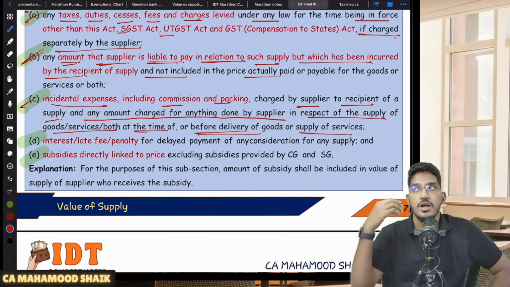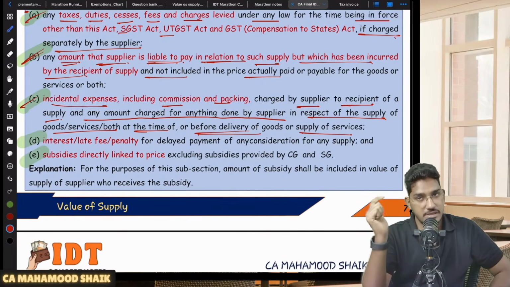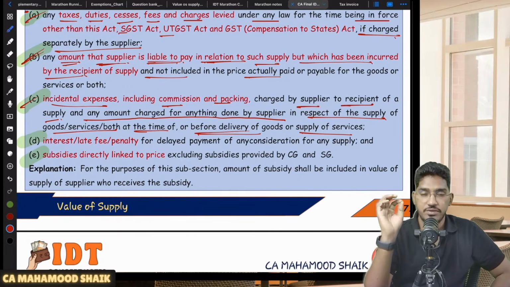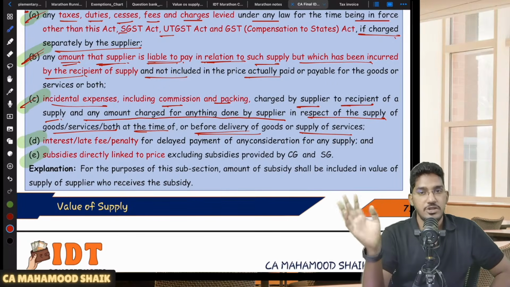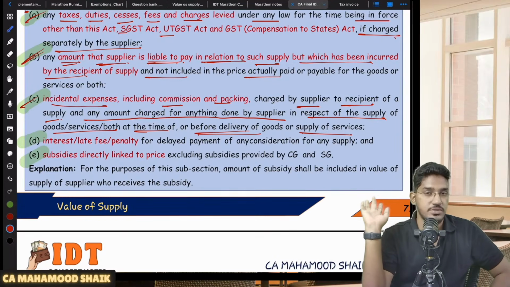Let us say, for example, you have ordered some goods. Now you ask the supplier, sir, before delivering the goods to me, please do some testing. You are buying some food articles. Now you want the supplier to get some inspection report. So the supplier says, okay sir, I will supply the goods amounting to 1 lakh, but since you are asking me to do the testing, I will get the testing done for you. For that testing, 10,000 rupees extra. So at your request, the supplier is doing something for you and he is collecting that amount separately, 10,000 rupees. Now your value of supply will not be just 1 lakh rupees, it will be 1,10,000 rupees. Able to understand what they are trying to say here?